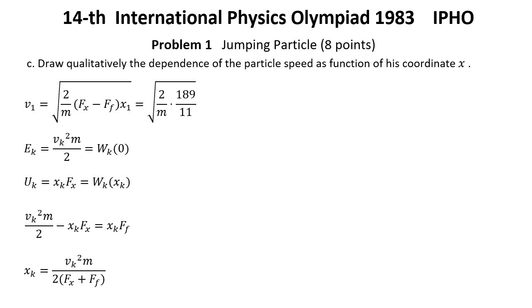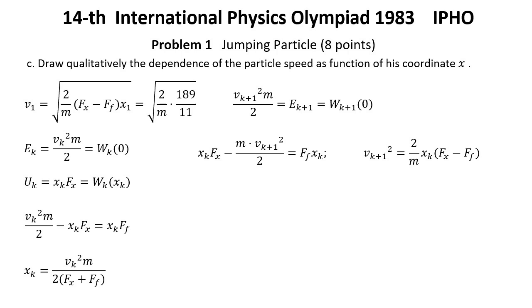After the particle reaches the position xk the direction of the speed changes and the particle hits the wall. The energy conservation law for the xk position and the point in which the particle hits the wall gives the following, so that.